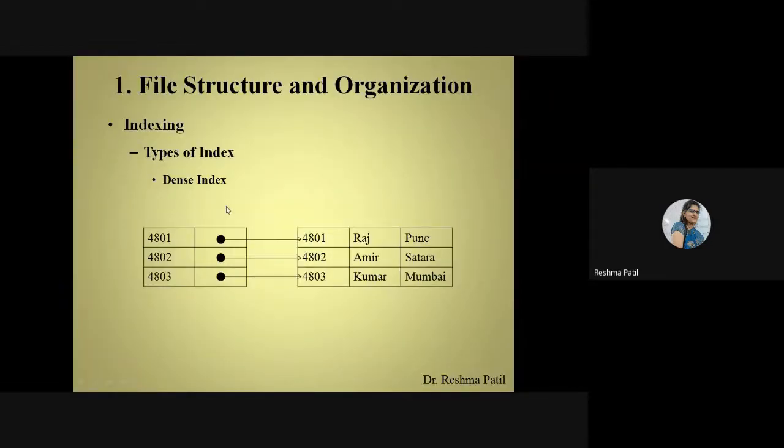So here is the example. This is the index table. Primary key values will be here: 4801, 2, 3. I have given only 3 examples. For each record, we have an index. So 4801, what is the address of that record? That will be stored here. And using this address, we can find the actual record in the main table where that record is stored. Second, 4802. Here is the address of that record. Using this address, we can find the record. Then 4803, using the address, we can find this record.